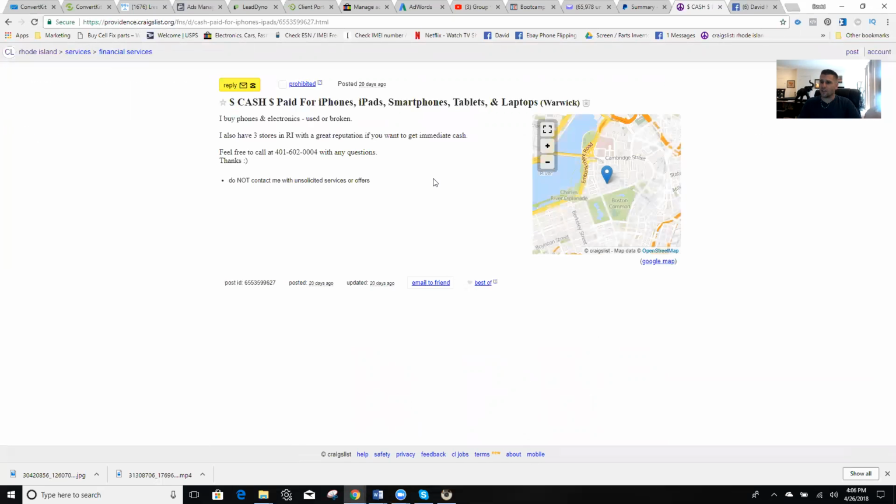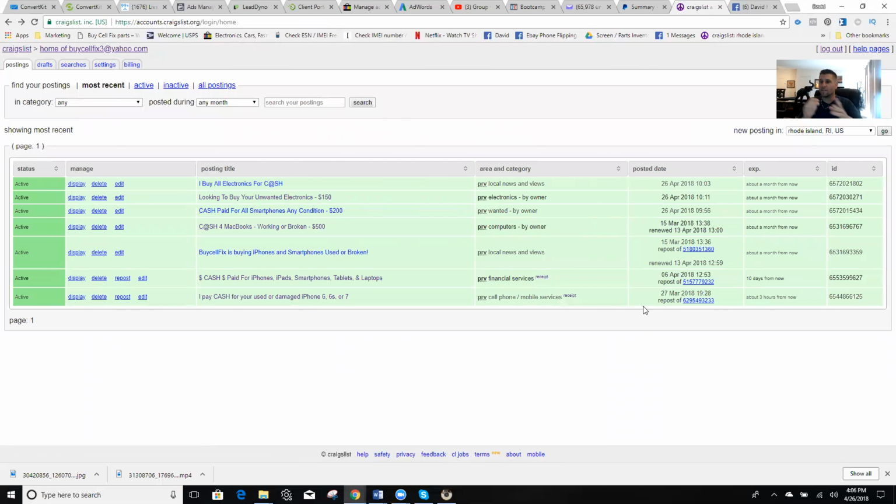I would just make sure that it's good. You know, keep a nice, short, catchy title like this: cash paid for iPhones, iPads, smartphones, and tablets. And then something with a nice, short, brief text about getting cash. Now, the key to getting a lot of Craigslist ads up is to vary the body and the headlines consistently.